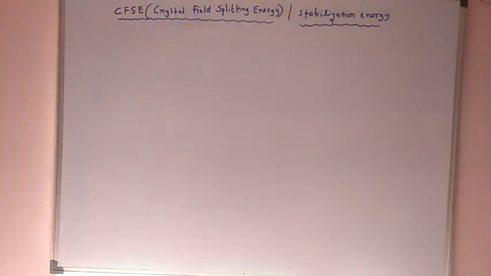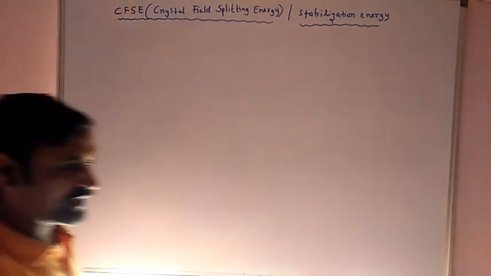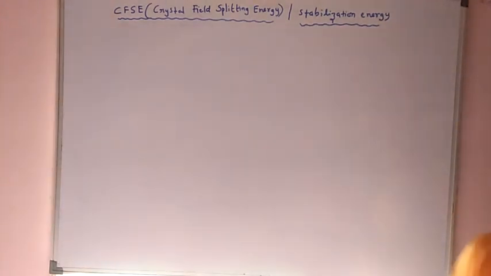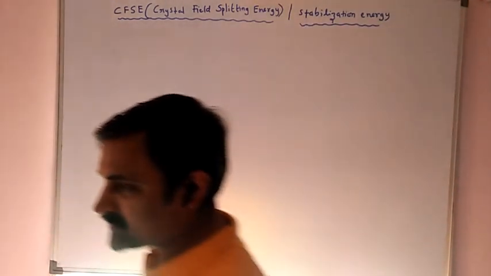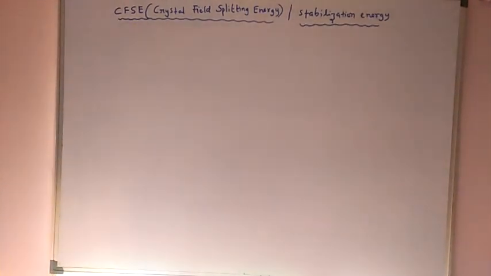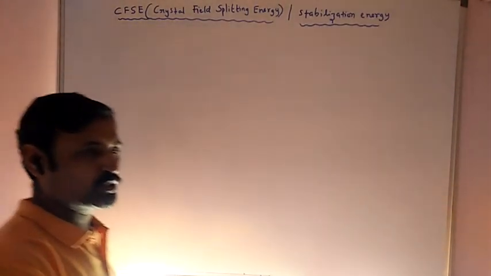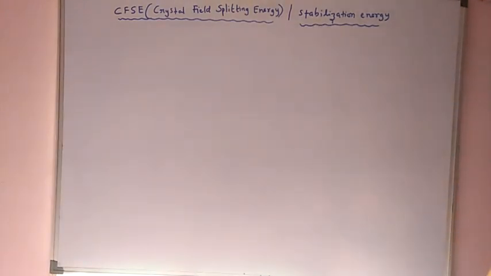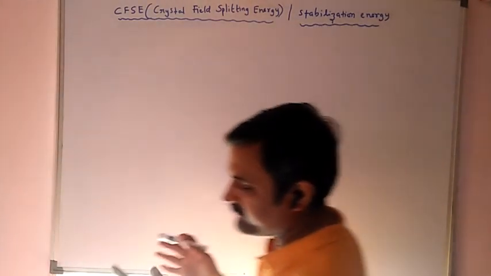You already observed how the octahedral complex d orbital splitting and the tetrahedral complex d orbital splitting take place because of the approach of the ligand towards the metal ion in the coordination complexes in the previous class.